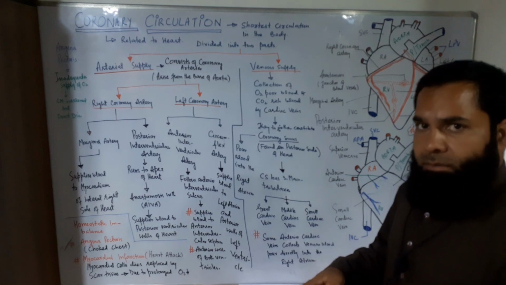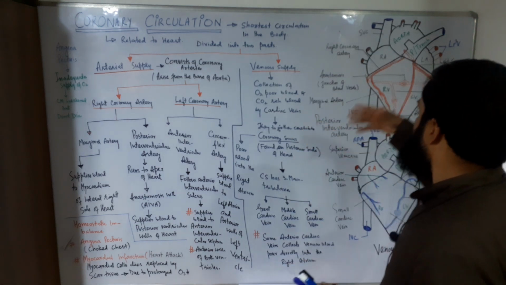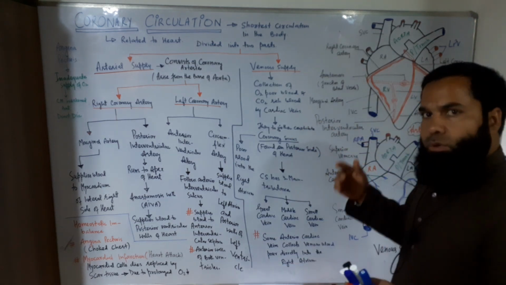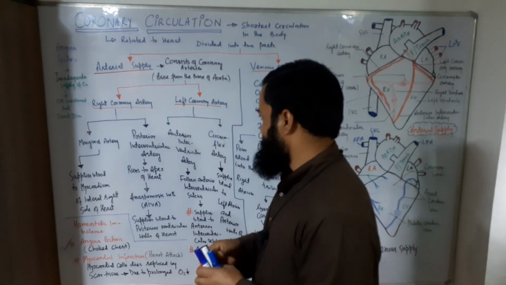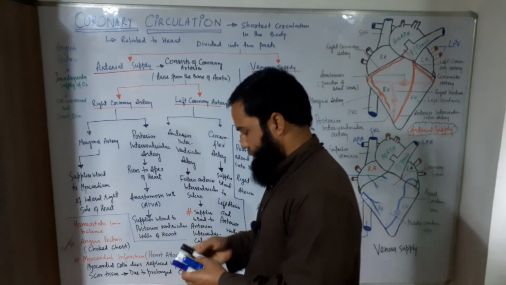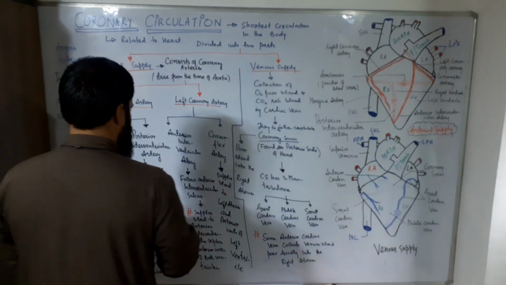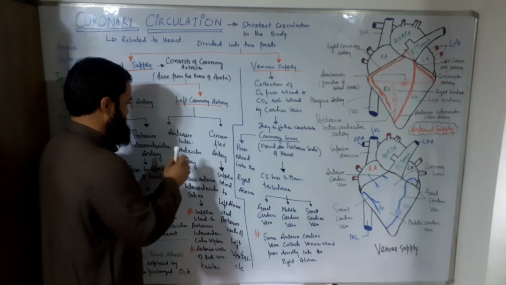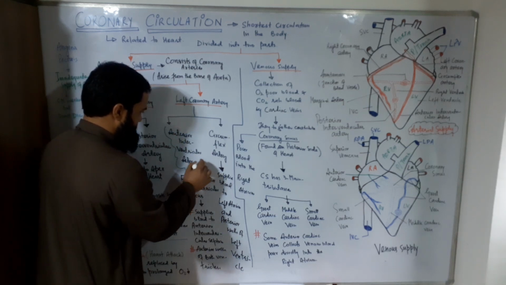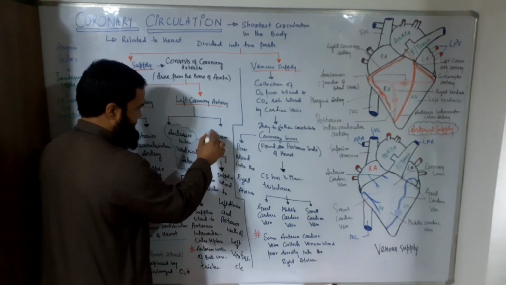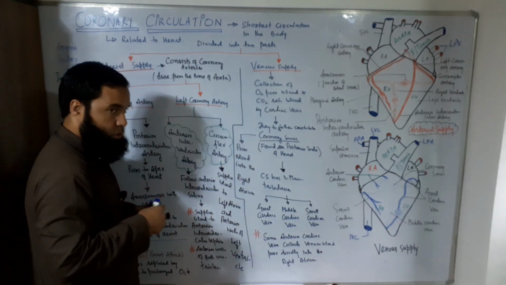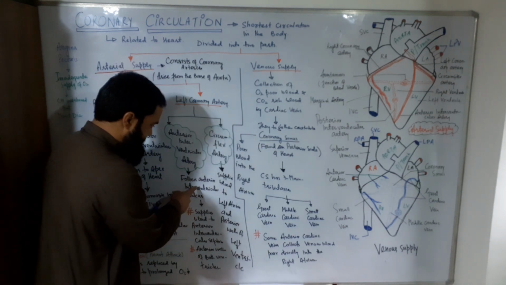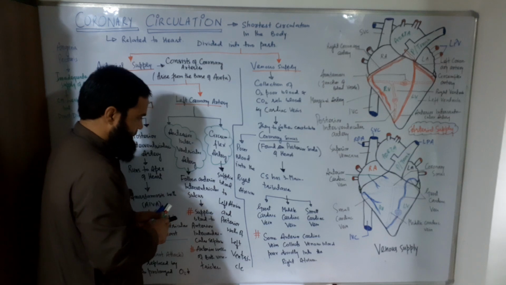Then similarly, there is the left coronary artery that also arises from the base of the aorta. It also has two branches. One is called the anterior interventricular artery, and the other is the circumflex artery. This anterior interventricular artery follows a groove, or sulcus, called the anterior interventricular sulcus.